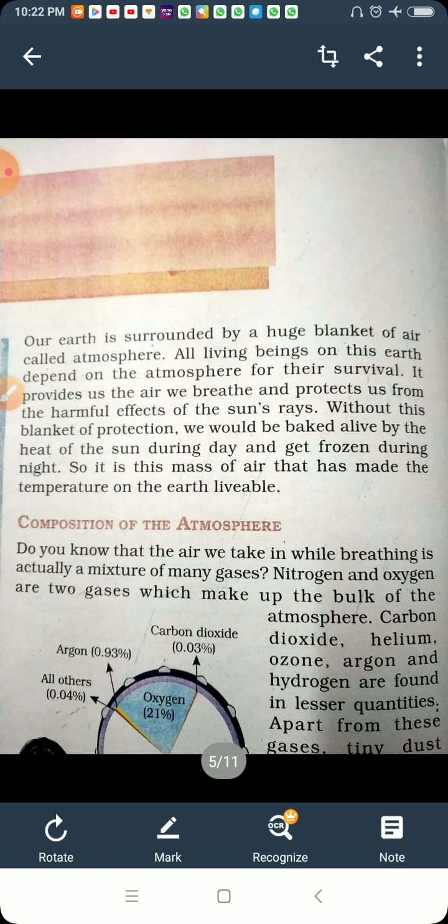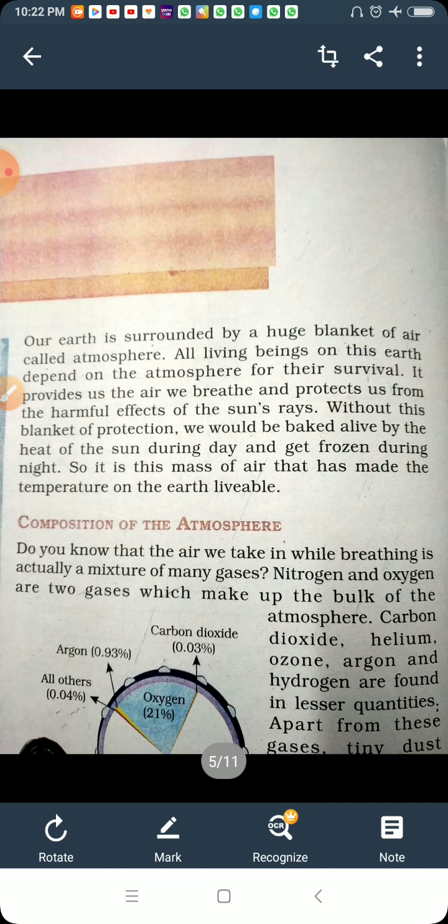So it is the mass of air that has made the temperature on the earth livable. It balances the temperature, which you can say is livable, meaning because of which we are alive, we stay alive.